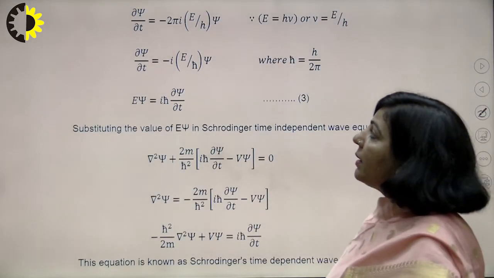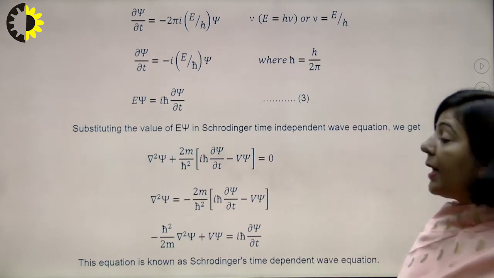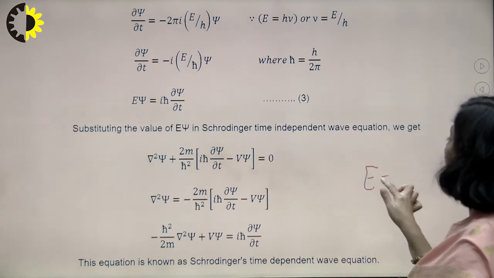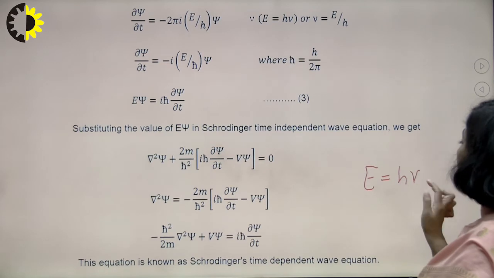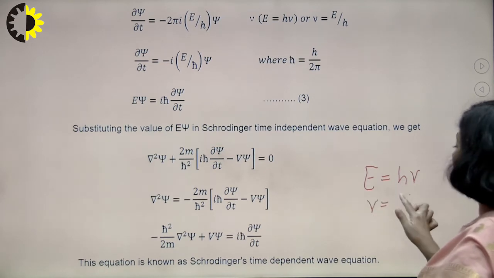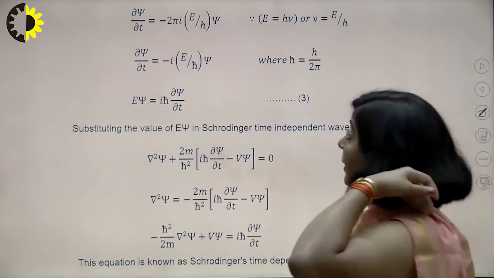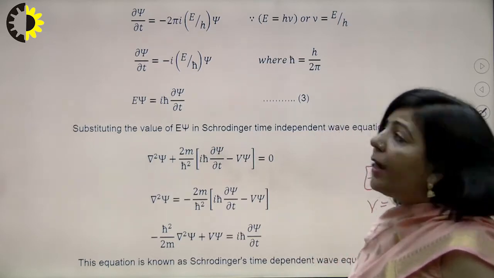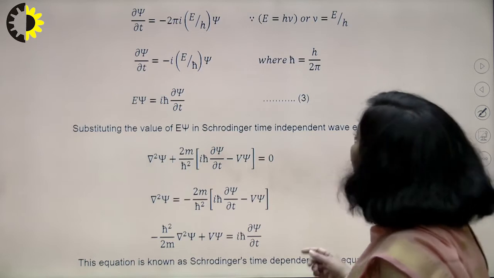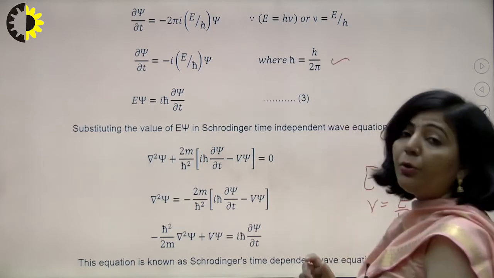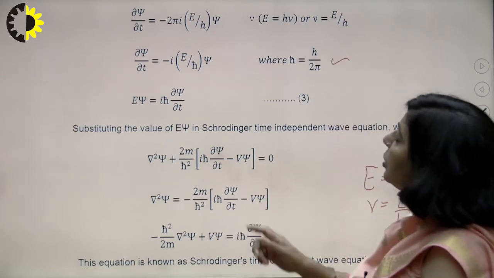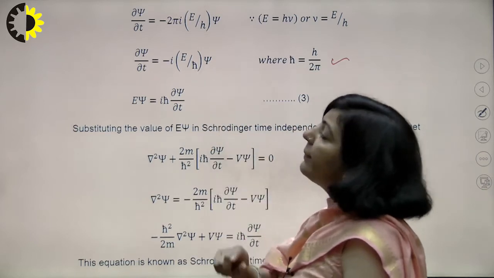Del psi by del t is minus 2 pi I as it is, and you know that E is equal to h nu. So what we are going to do? We are going to replace this nu with E by h. So that is done over there: 2 pi E by h into psi. And you know what is h upon 2 pi? That we have already explained, that h upon 2 pi is known as h cross. So we have replaced that h upon 2 pi with h cross.